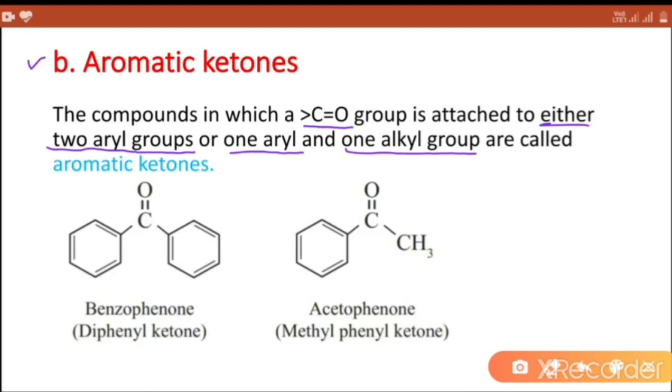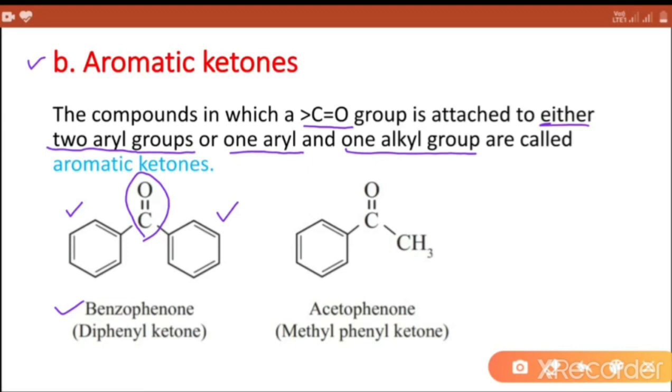Example: benzophenone, in which CO functional group is attached with two same phenyl groups, and the name is diphenyl ketone, in which two aryl groups are attached to CO group.